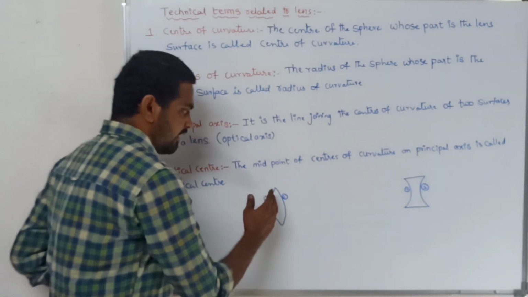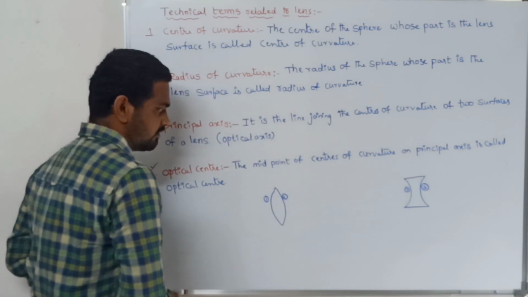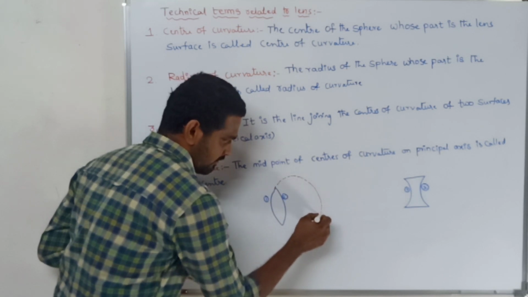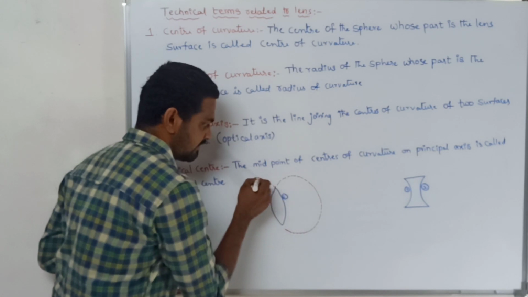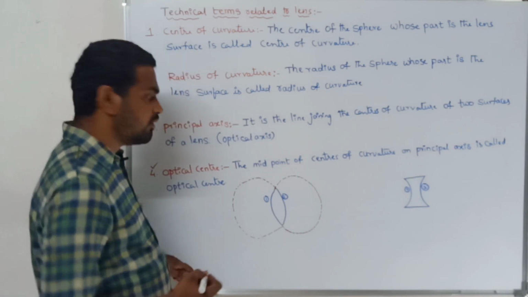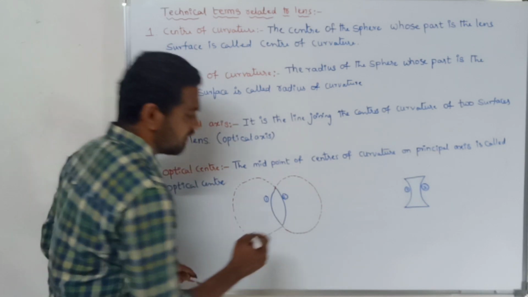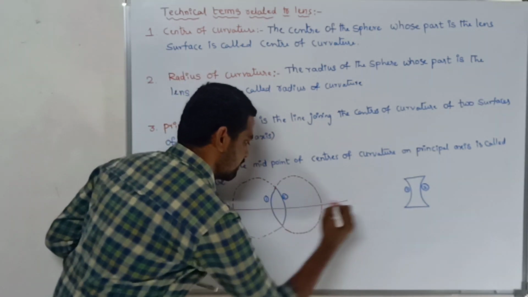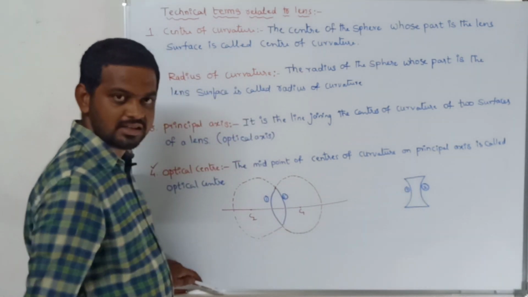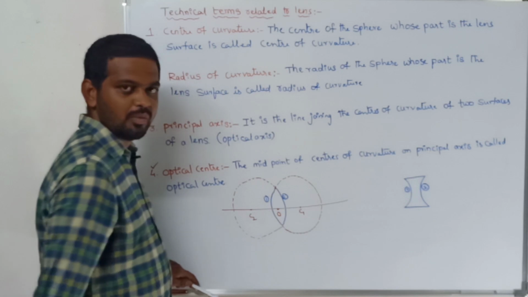Now I'm going to expand the shape of the spherical surface. Is it clear? So now I'm expanding the primary surface of a biconvex lens, and in the similar way the secondary surface of a biconvex lens. Is it clear? So here you get two spheres. The centers of the spheres are called centers of curvature. So here you will get two centers, one is C1 and the second one is C2. Is it clear? The midpoint of the centers is called the optic center, denoted by O.